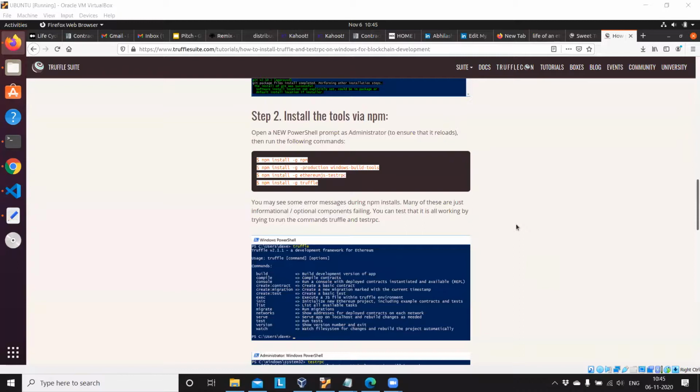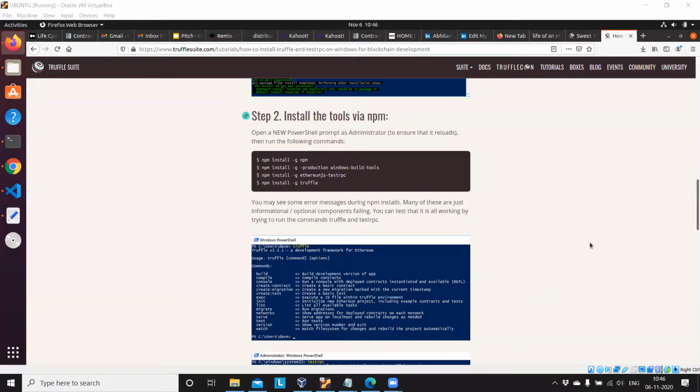Is that visible for everyone? Yes. So for Windows, I shared the commands in the last message: npm install -g windows-build-tools. There are four commands I shared in the last chat. Those who are installing Truffle on a Windows machine, just follow that.